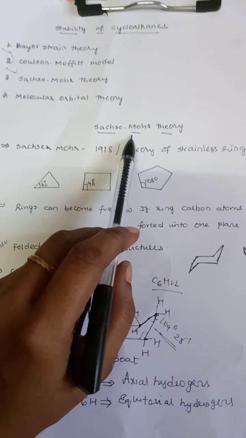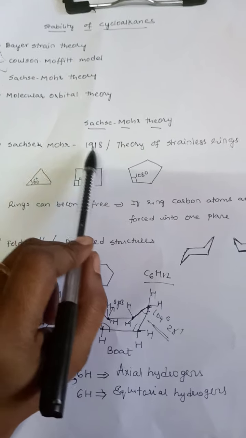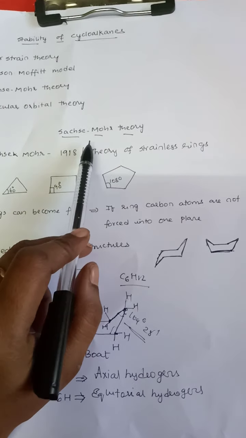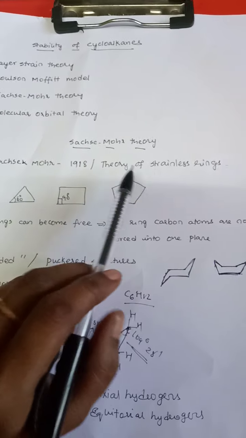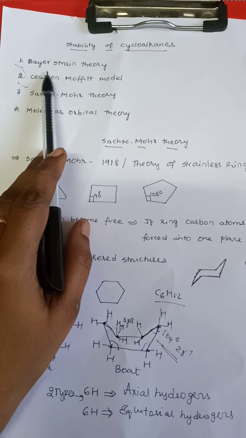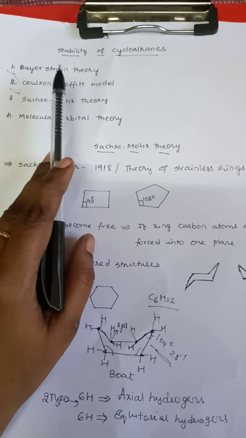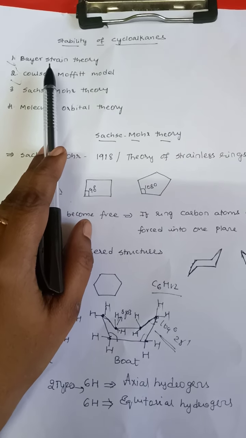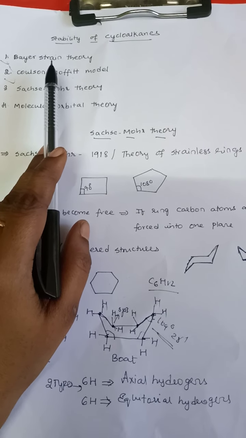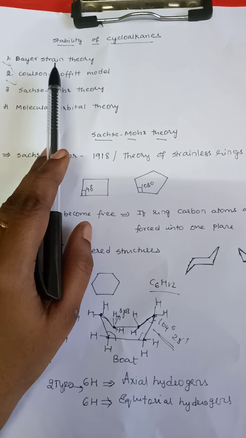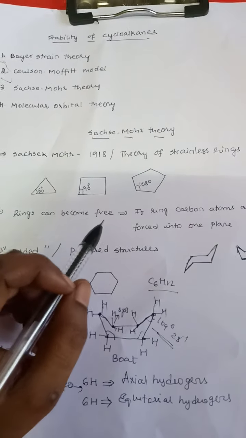Sachse theory has been proposed by two researchers, Sachse and Mohr, in the year 1918. This particular Sachse theory is also called the theory of strainless rings. The main drawback associated with Baeyer strain theory is that it failed to explain the stability of higher cycloalkanes. If we observe the structure of higher cycloalkanes, they have negative angular strain. In spite of negative angular strain, higher cycloalkanes like cyclohexane are highly stable in nature.